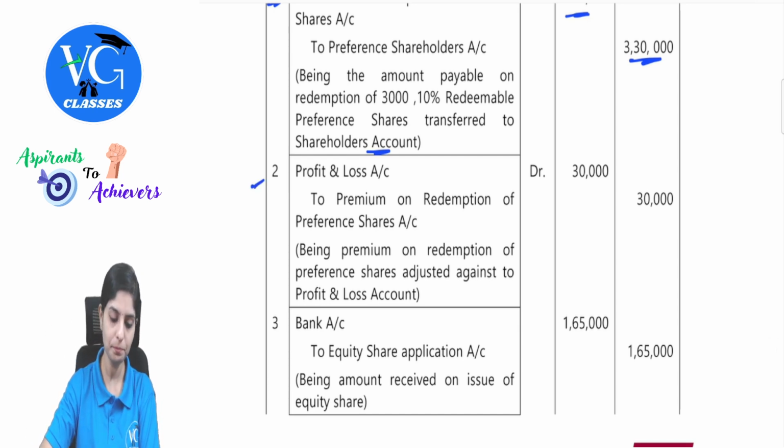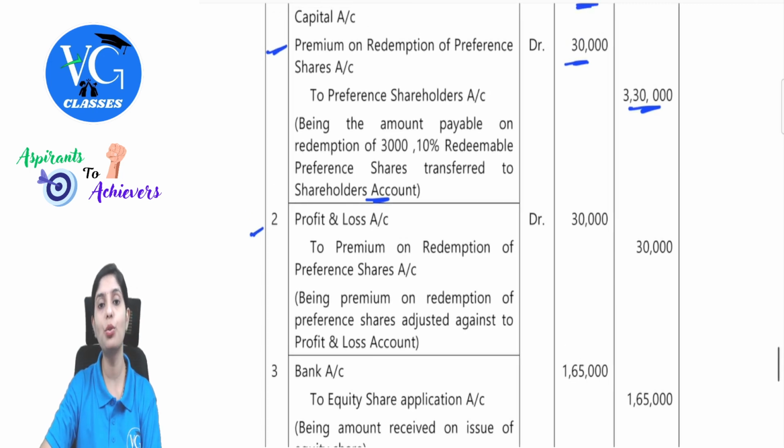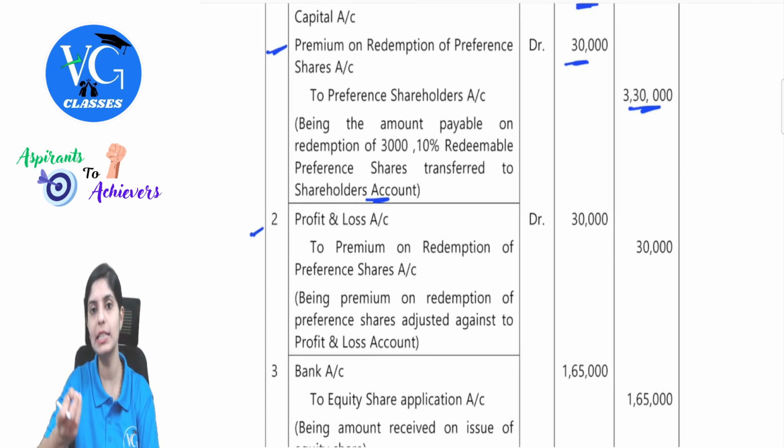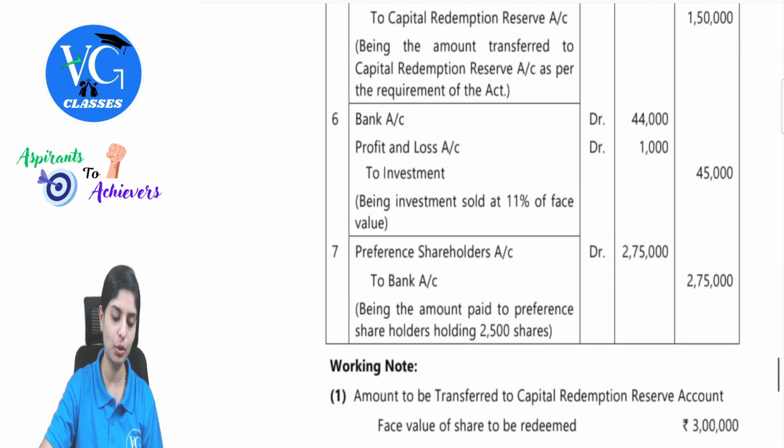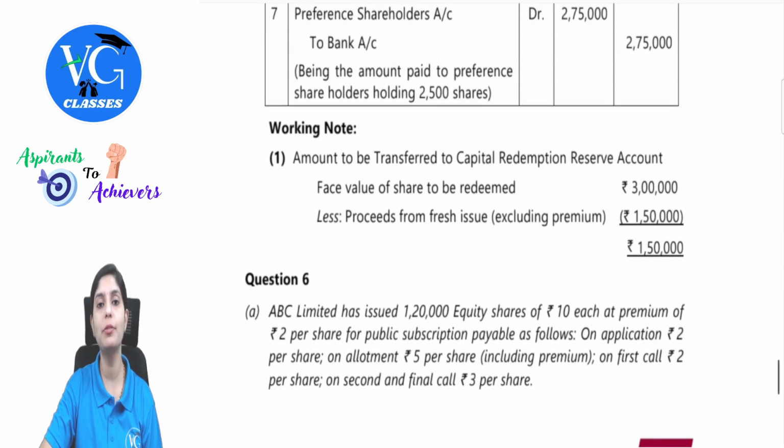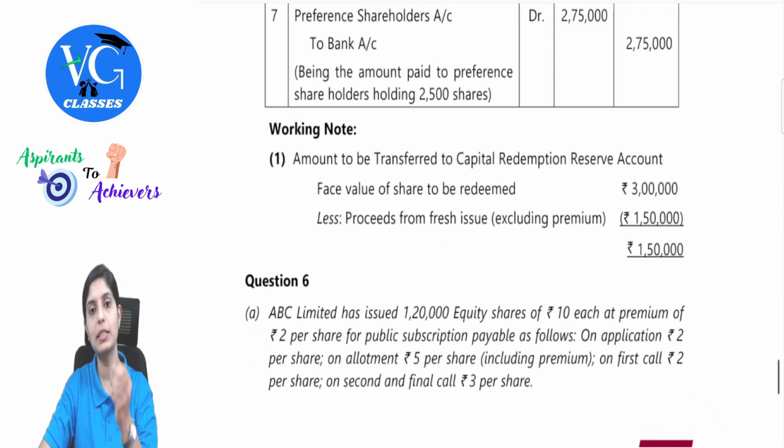Clear with this? Now, this redemption is sourced through issue of equity shares and then by selling investments. Understand one thing, there is Section 55 which does not allow any money to be utilized other than by issue of equity shares, and the balance should be done using creation of Capital Redemption Reserve. For this, let's understand the working note. The amount required for capital redemption purpose is 3 lakh. Remember, we will only take it at the face value.